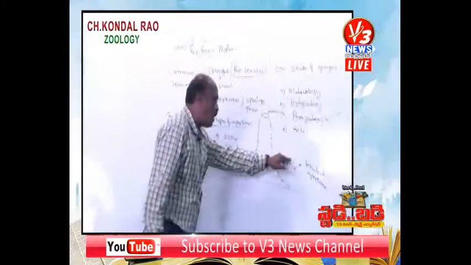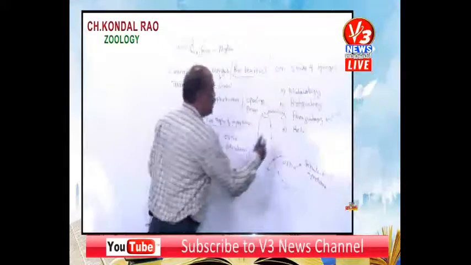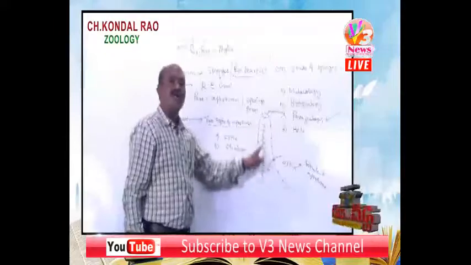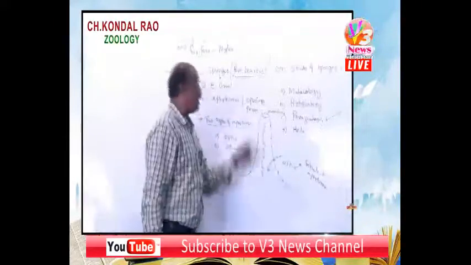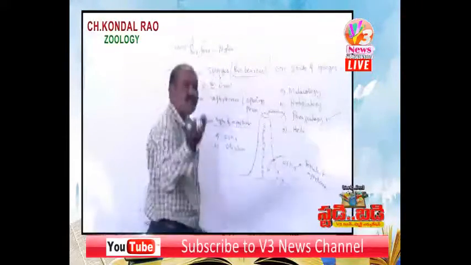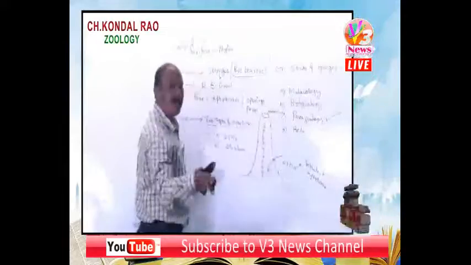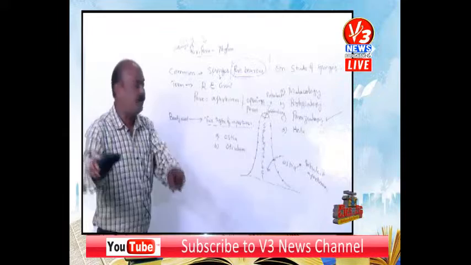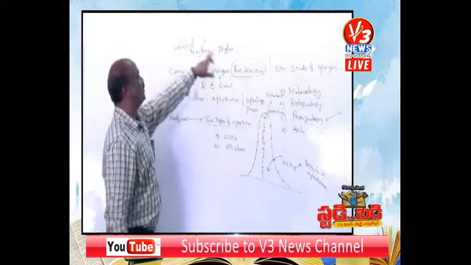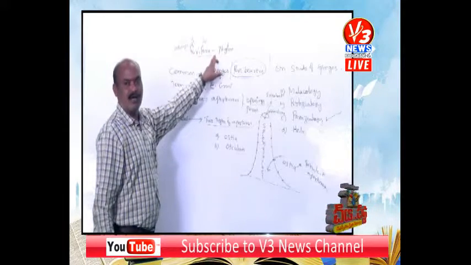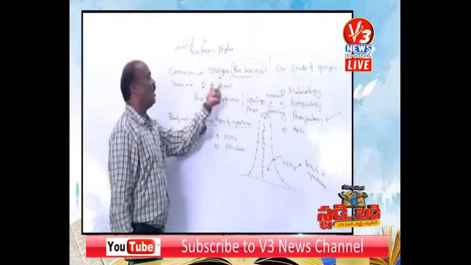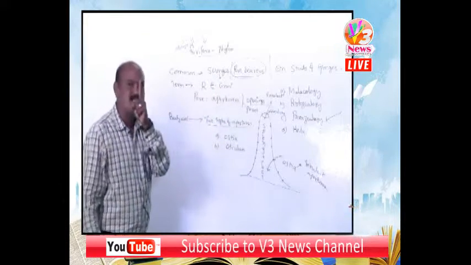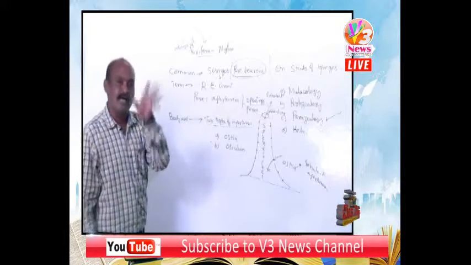So these are what enter into the body, that means into the spongocoel. The name given to that group, Porifera, who gave the word? R. E. Grant, Robert E. Grant. That's a very important aspect.